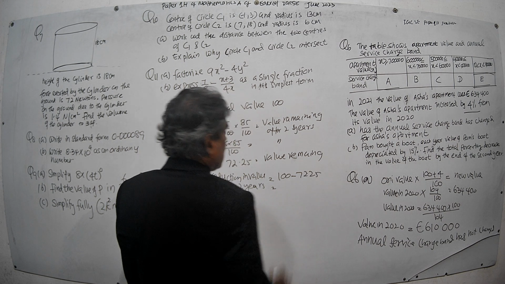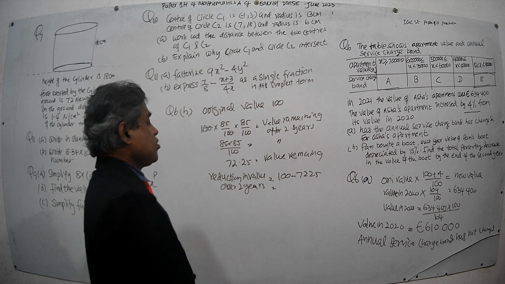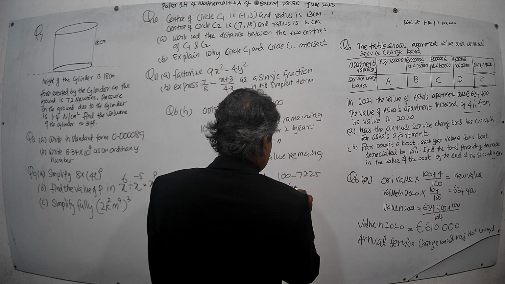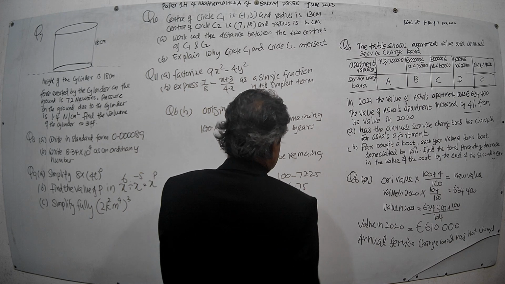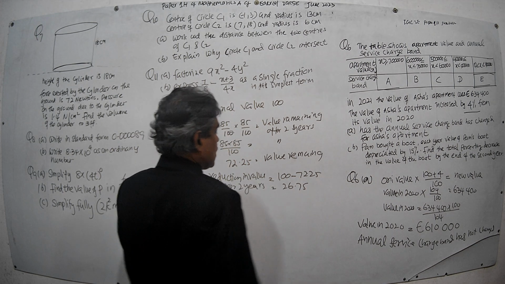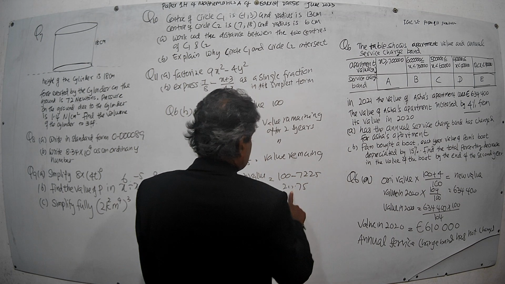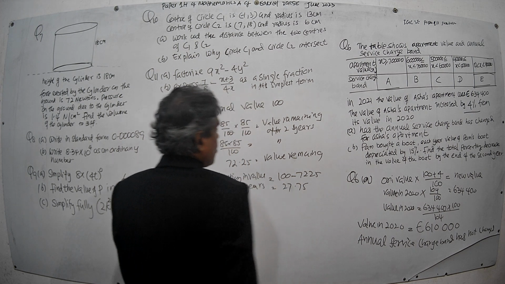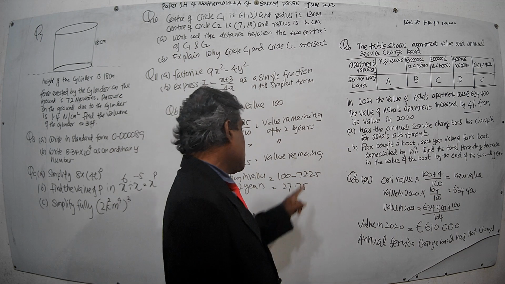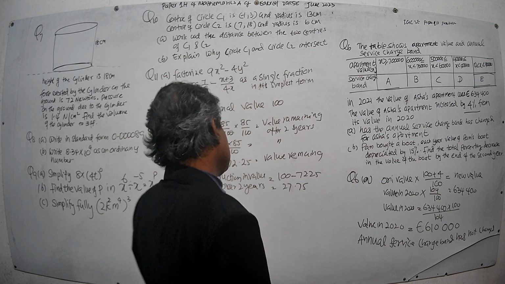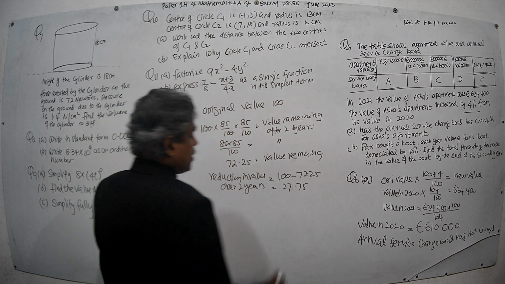Then it will be 27.75. Okay, right. Then this is the reduction.